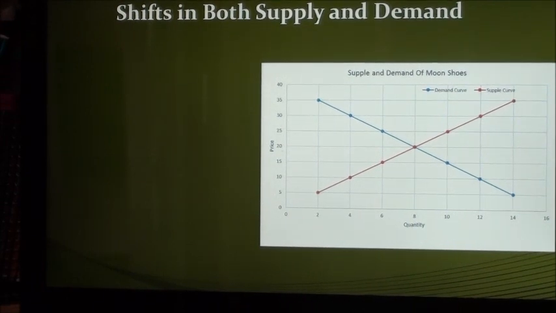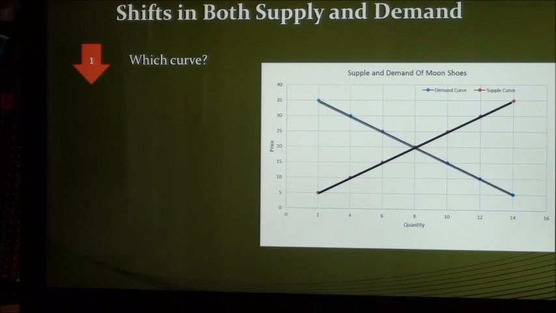Now suppose a commercial is aired for the space alien movie and it has people wearing moon shoes. What would this do to the equilibrium? First, we must determine which curve it affects. This will affect the supply curve because it would change the expectation of suppliers, and the demand curve because it increases the number of buyers.